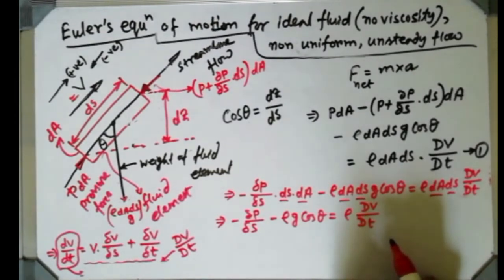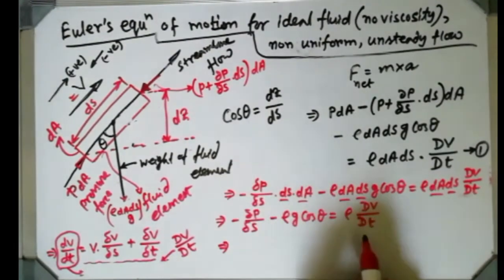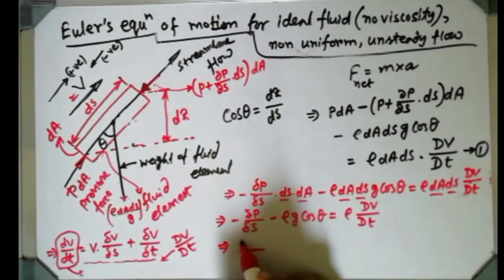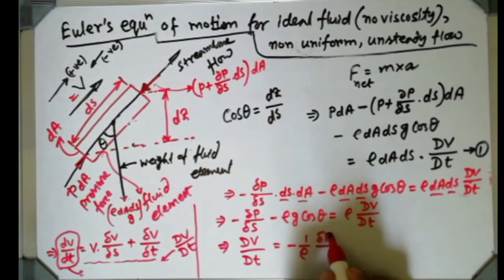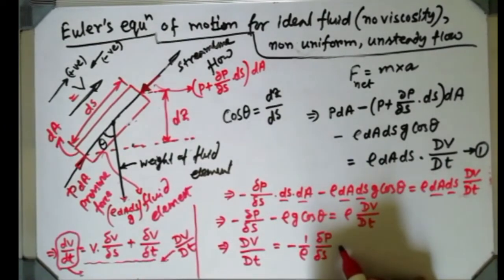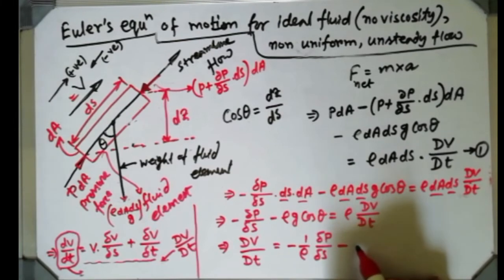So from here, if I write this equation in terms of dv dt, what will it give you? It will give you minus 1 by rho del P del S, then rho will be cancelled for the second term, it will give g.